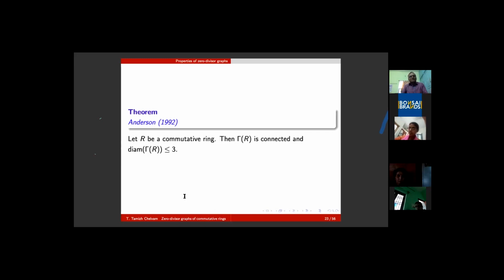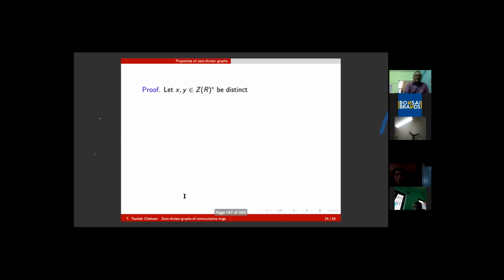And in the case of zero divisor graphs, what is the diameter? For any commutative ring R, the very first result is that gamma of R is connected. It is a connected graph, and not only connected, the diameter of the zero divisor graph is at most 3. So it's a very dense graph.